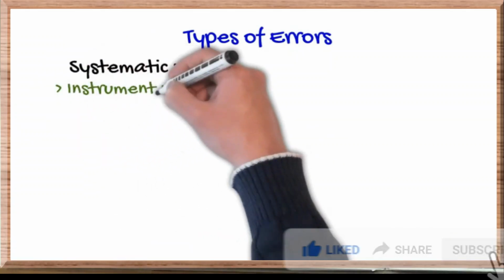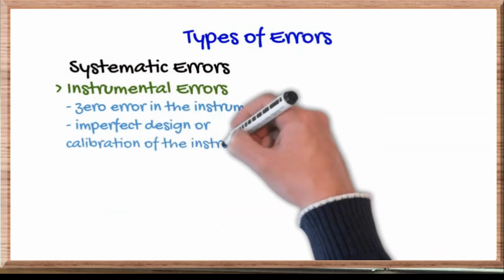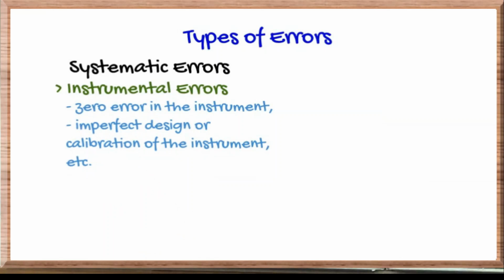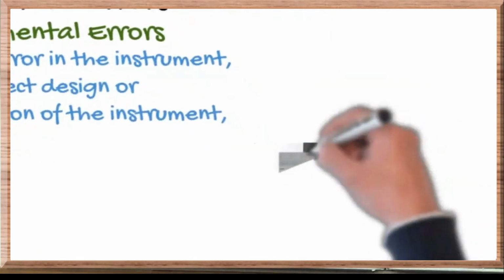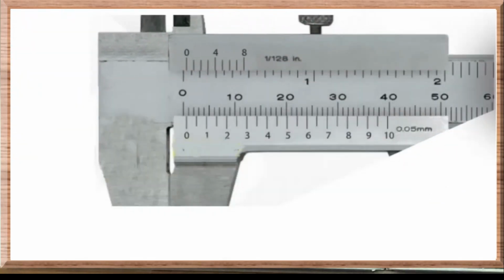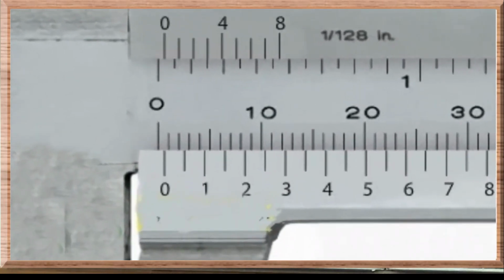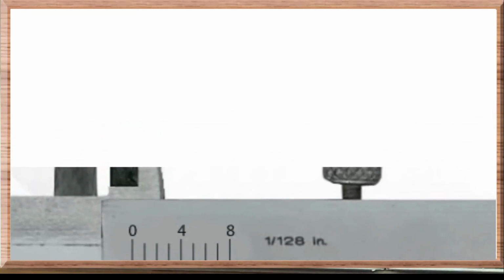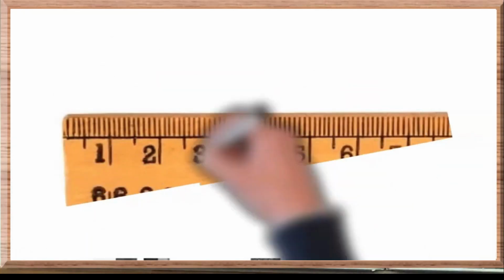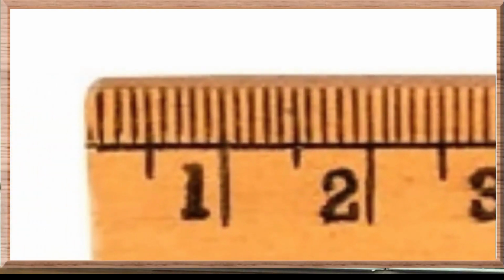Let us see some main causes of the systematic error. The first cause is the instrumental error. It can be zero error in the instrument, or imperfect design or calibration of the instrument. Zero error in the instrument means the initial value does not start with zero. Here we have the example of the vernier calipers when the main scale 0 does not coincide with the vernier scale 0. Another example is an old wooden scale. Here you can see its initial value does not start with 0.